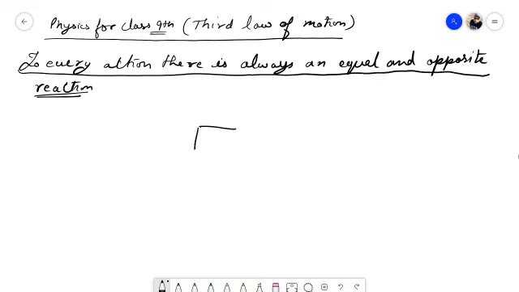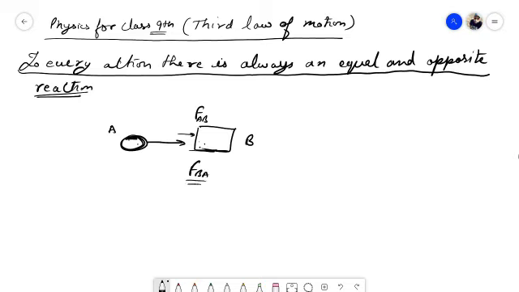Suppose one body, that is a ball, collides with this box and applies a force. Say this ball is A and this block is B. If ball A hits block B, suppose the force applied by the ball on the block is FAB and the force applied by the block on the ball is FBA.